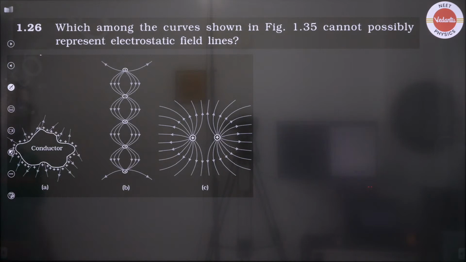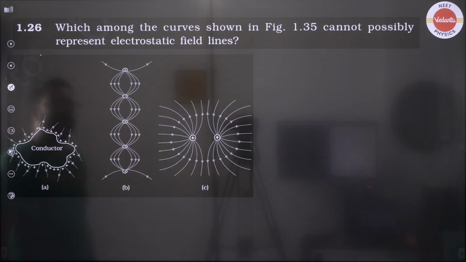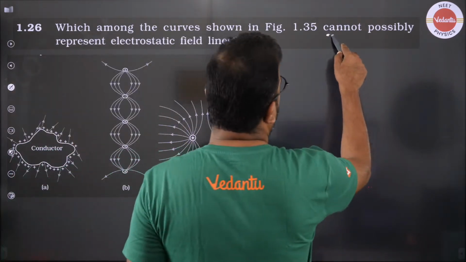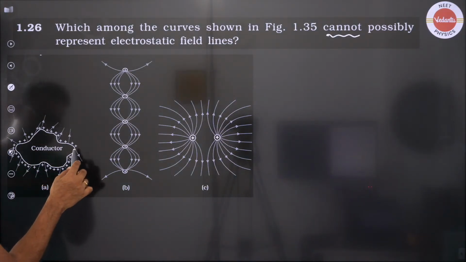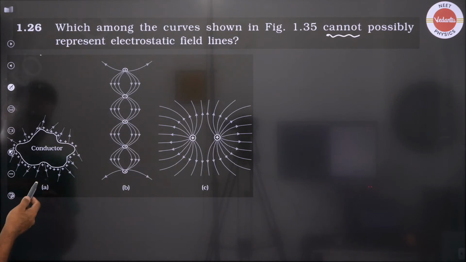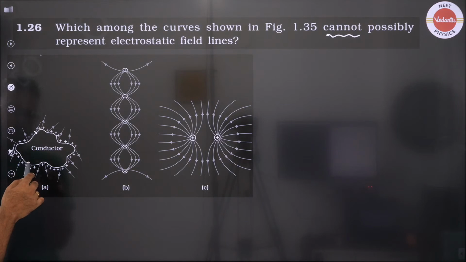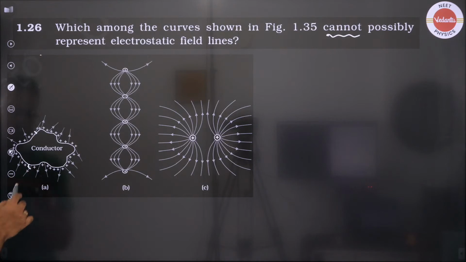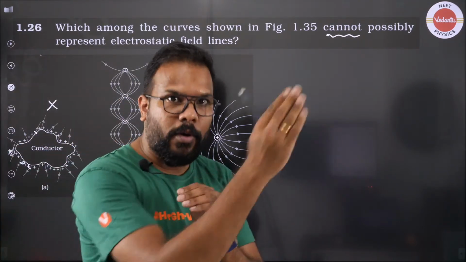Now this says that which among the curves shown here is not possibly representing an electrostatic field. So see guys, first one is a conductor from where you can see that electric fields are not always coming out at 90 degree. Like this angle is not 90 degree, this angle is definitely not 90 degree, this one is not 90 degree, oh, this one is not 90 degree. So there are so many which are not. Because your electric field lines from a conductor come out at 90 degree, because electric field